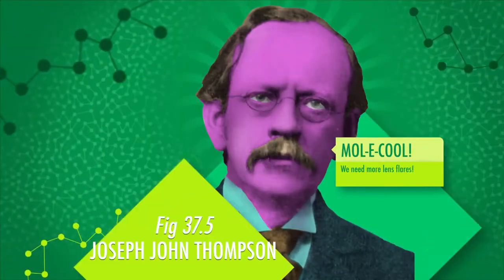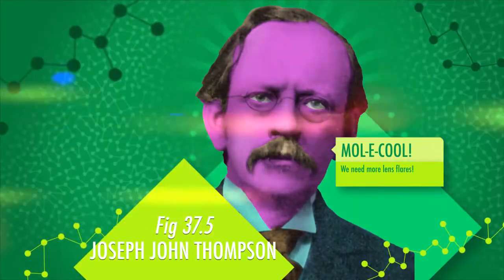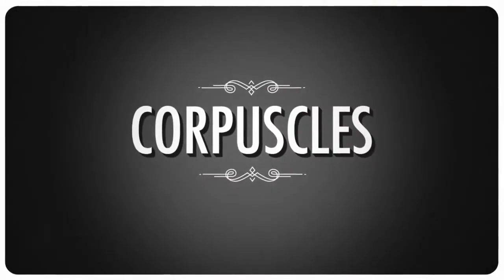Then, English physicist J.J. Thomson took the discharge tube research further. By measuring how much heat the cathode rays generated, how much they could be bent by magnets and other things, he was able to estimate the mass of the rays. And the mass was about 1,000 times lighter than hydrogen, the smallest bit of matter known at the time. He concluded that the cathode rays weren't rays or waves at all, but were in fact very light, very small, negatively charged particles. He called them corpuscles.